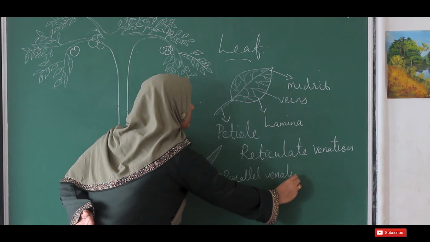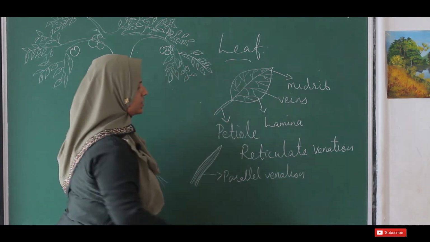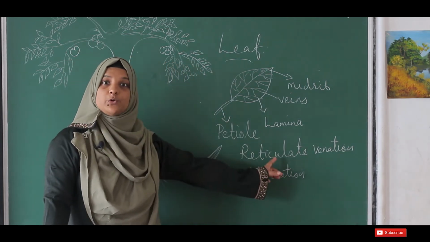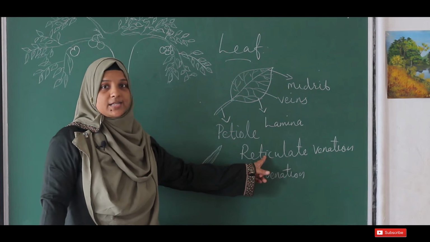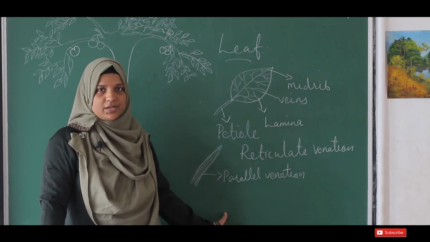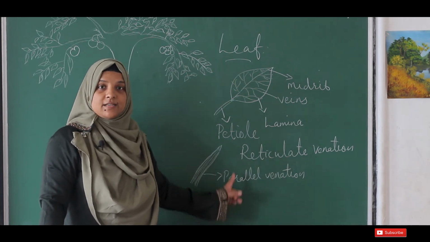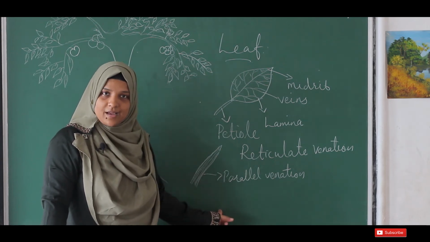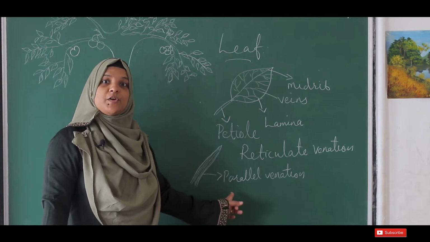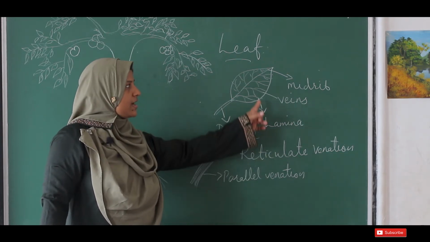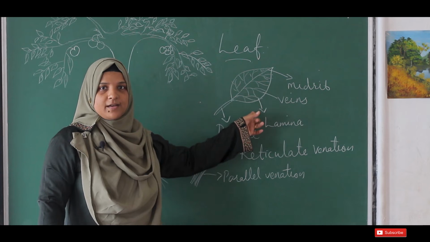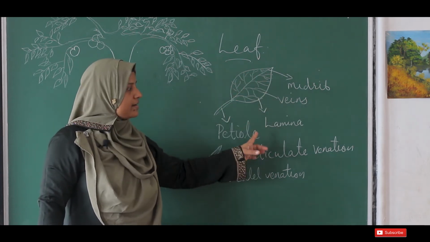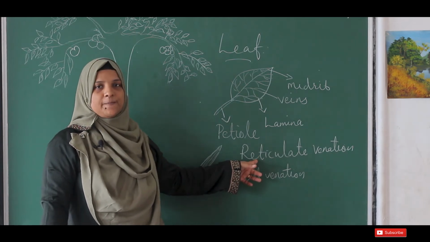Parallel venation. Okay, so what does venation mean? Venation means the arrangement of veins. It is of two types, reticulate venation and parallel venation. When the veins are arranged parallel to one another as in grass, it is called parallel venation. But in many other big trees, the veins are not arranged in a specific manner. This arrangement is called reticulate venation.